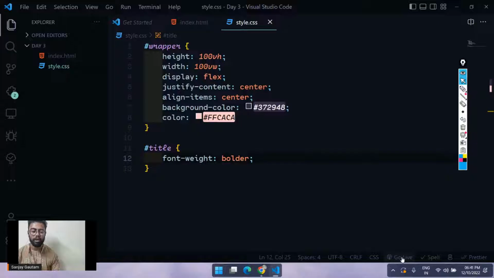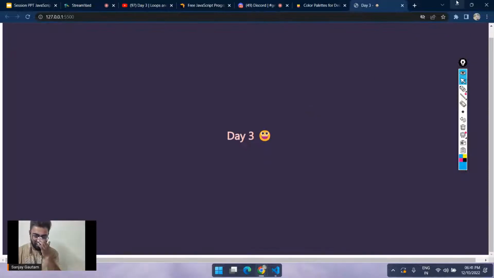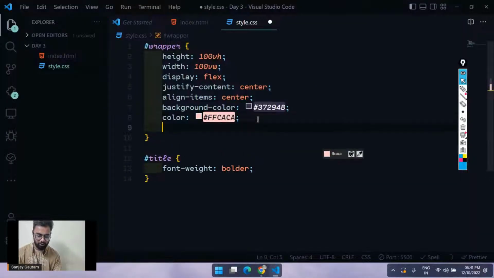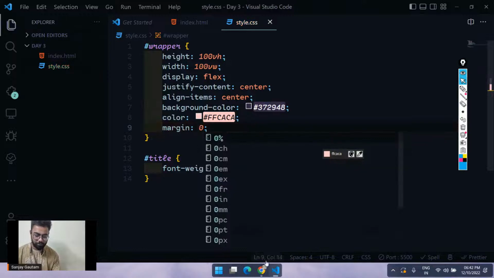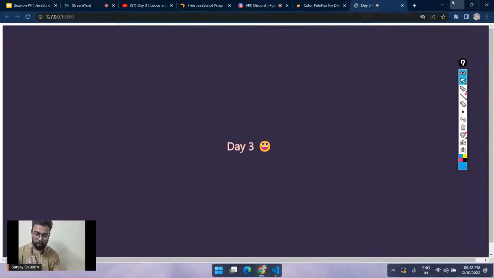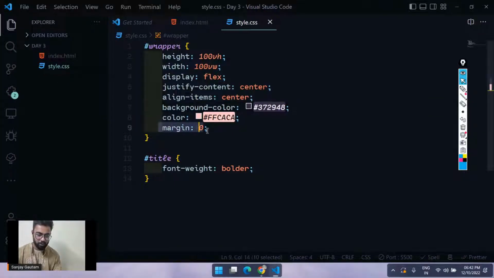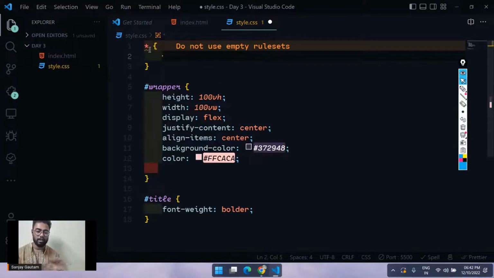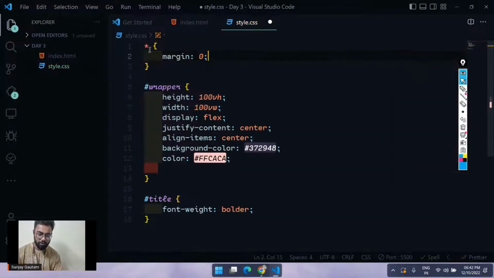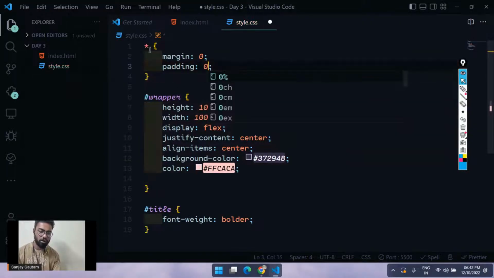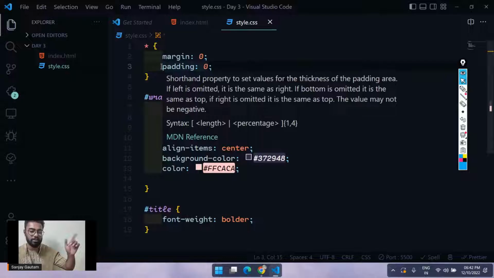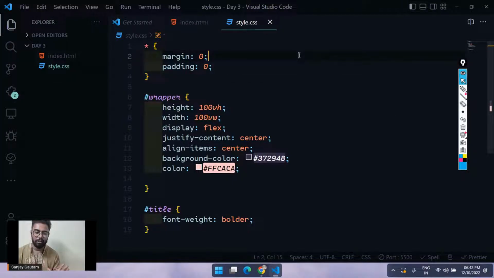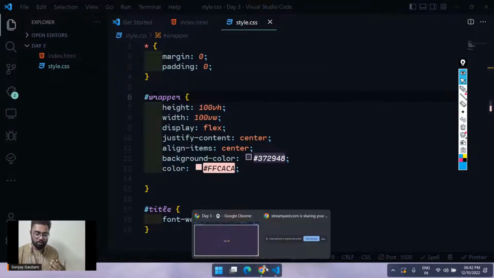I'm going to go live and see what we have created here. So here we have this thing. I'm going to remove the unnecessary margin. For that I'm going to type margin 0 and also padding 0, using the universal selector, which will select each and every element. So margin 0 and padding 0, to remove all the margin and padding. I just covered this in the HTML. Remember, if you want to select every HTML element, just use this star selector, because by default your browser gives some default styling.